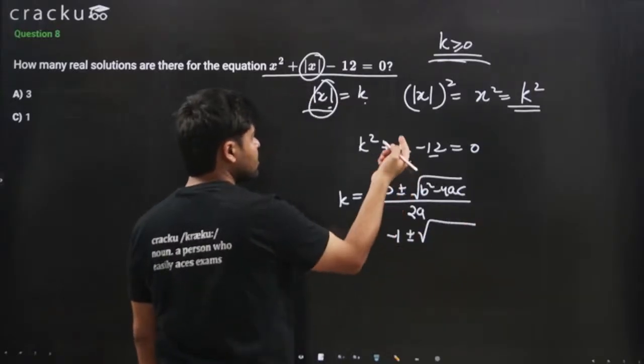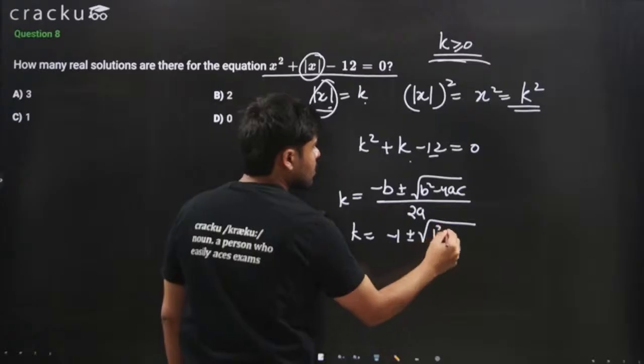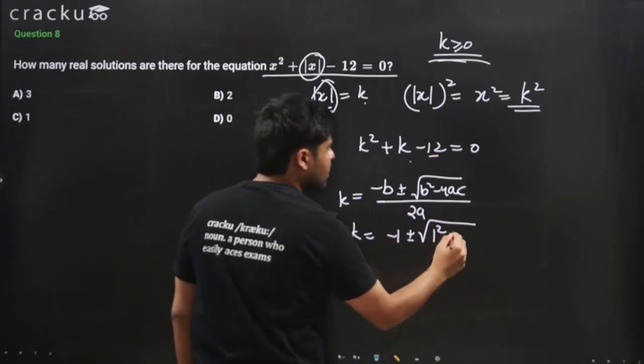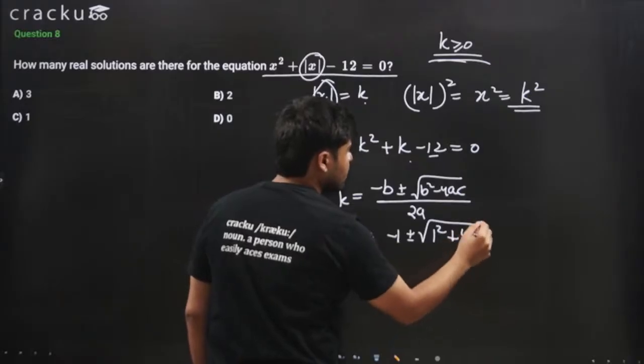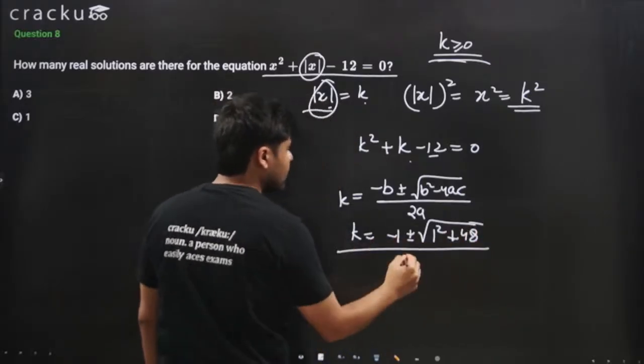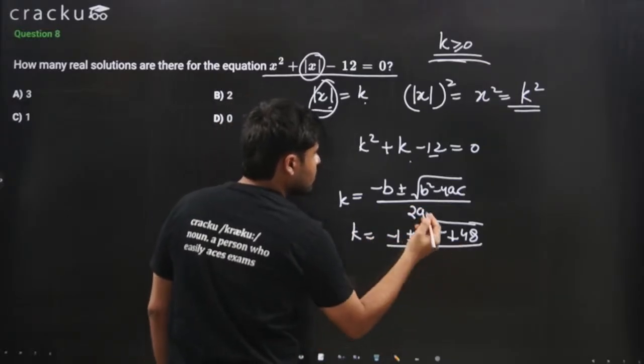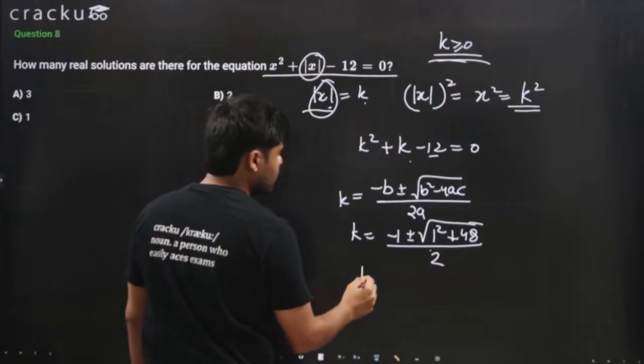What is b squared? 1 squared, minus 4 times a times c, minus 4 times minus 12, which is plus 48. This will give us 49. 2 times a is 1 times 2, which is 2.